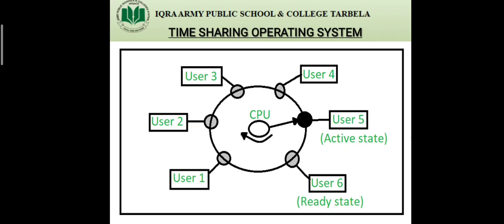the active state, the other one will be in the ready state, and when the previous task has been performed by the CPU, the program that is in the ready state will be allocated to the CPU for execution. Okay, and the CPU gives a very short time to each program, and that time span is called the time slice or quantum. The time sharing systems are typically used on mini computers and mainframe computers, and they support a large number of users in big organizations such as airlines and banks.